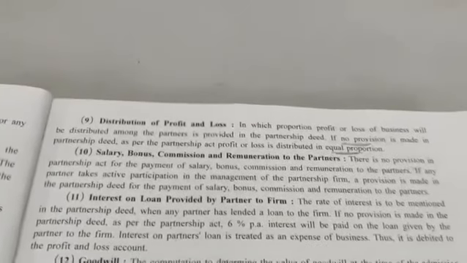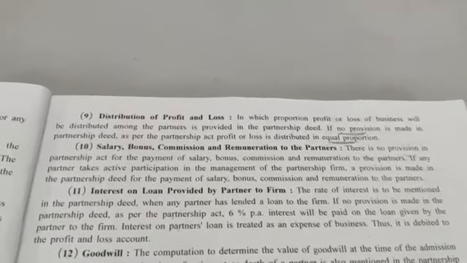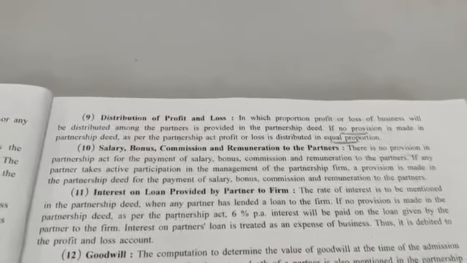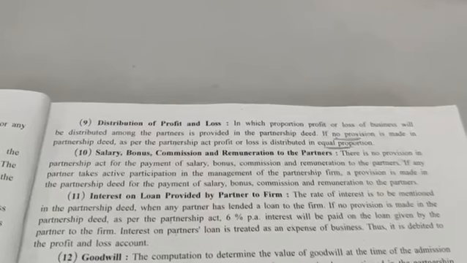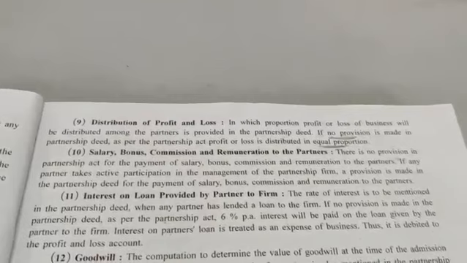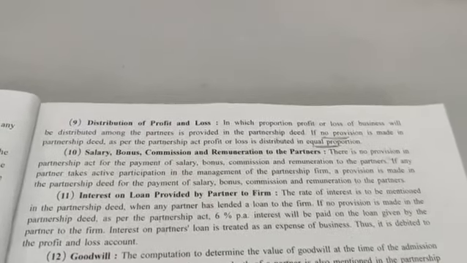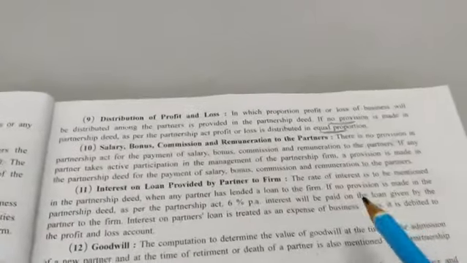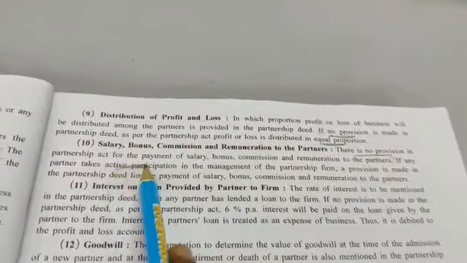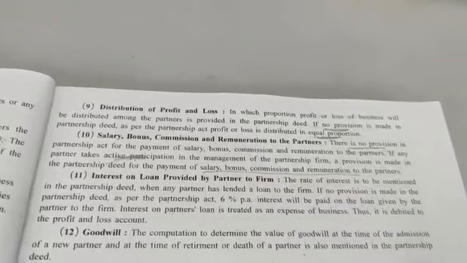Fine. Moving on to next topic, that is salary, bonus, commission and remuneration. Remuneration is nothing but salary only, one type of salary which the partner is receiving for the work done by him. There is no provision in the Partnership Act for the payment of salary, bonus, commission and remuneration to the partner. If any partner takes active participation in the management of the partnership firm, a provision is made in the partnership deed for the payment of salary, bonus, commission and remuneration to the partner. See, likewise there is no provision, but if there is some partner who is an active partner, okay, then under those circumstances he will be getting salary, bonus, commission and remuneration for his extra work.